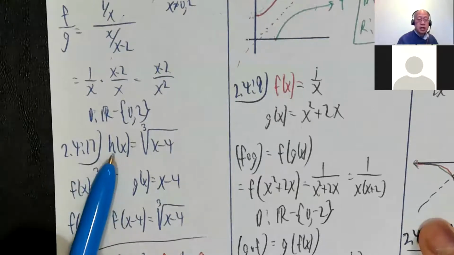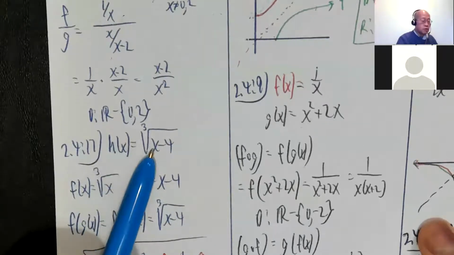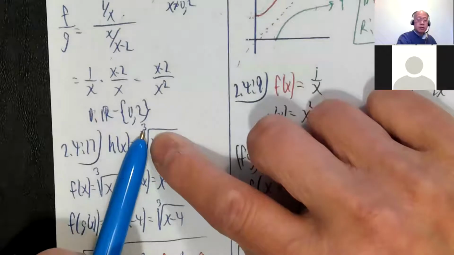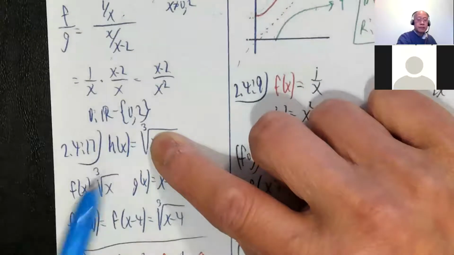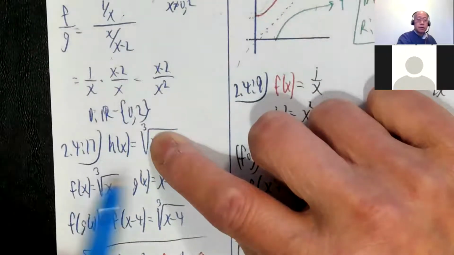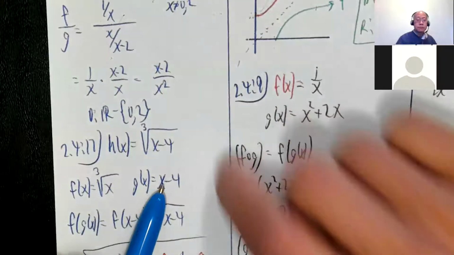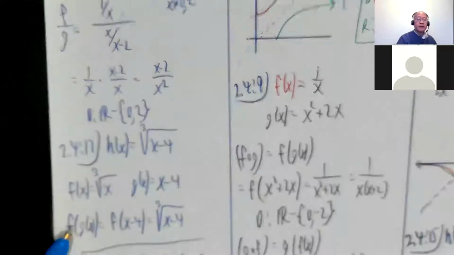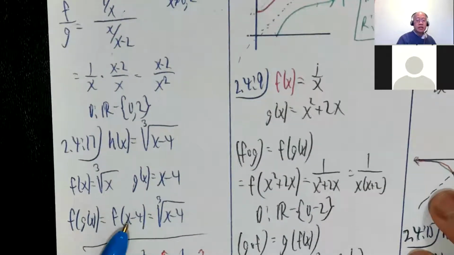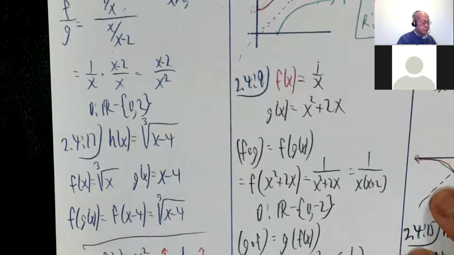2.417, h of x is the cube root of x minus 4. The outer function is the cube root. That's my f of x. And the inner function is just x minus 4. And therefore, f of g of x is f of x minus 4, which is the cube root of x minus 4.